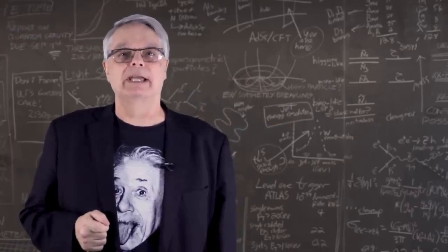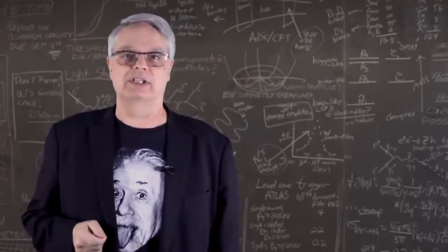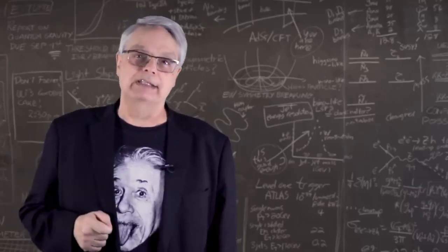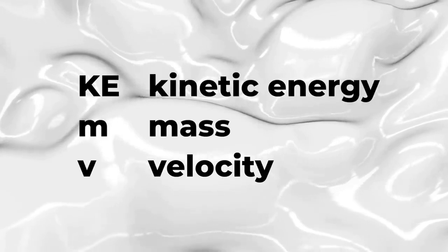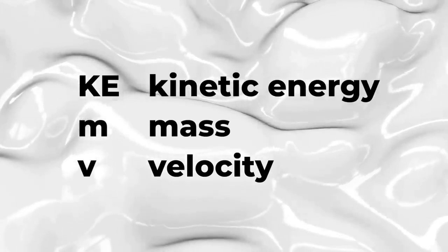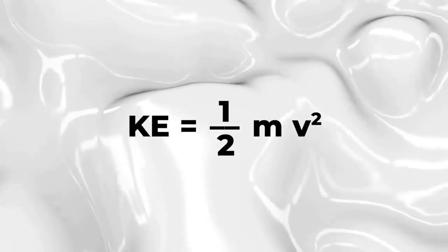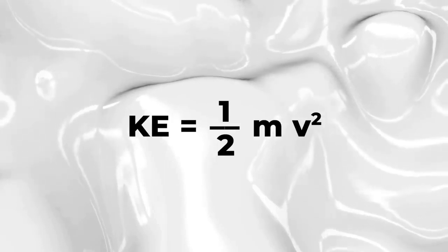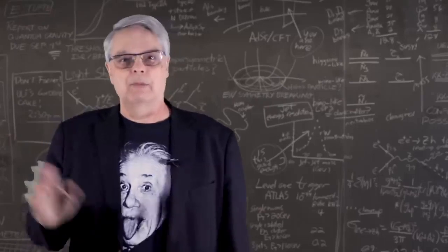First, let me remind you of the equations that you would have encountered in any introductory physics class. I already reminded you of the momentum one. There's also another equation that connects mass, velocity, and kinetic energy. This is kinetic energy, which is written as KE, equals 1/2 times the mass, m, times the velocity, v, squared. So we say that KE equals 1/2 mv squared. You probably remember all that.